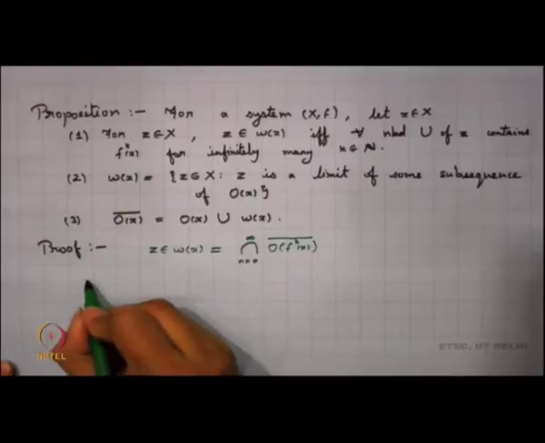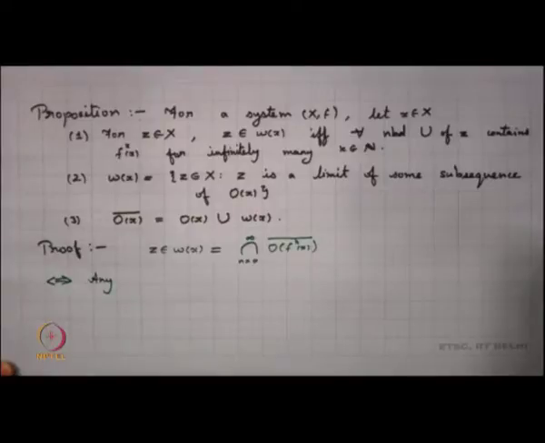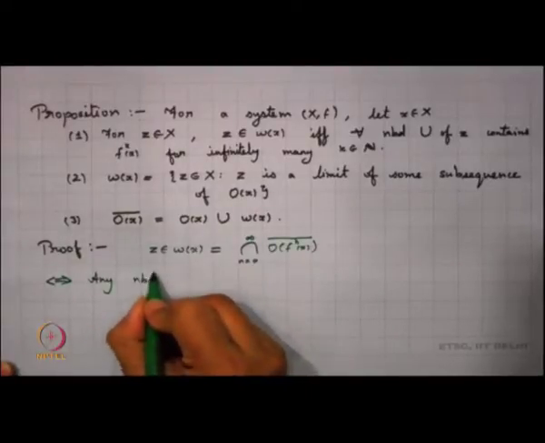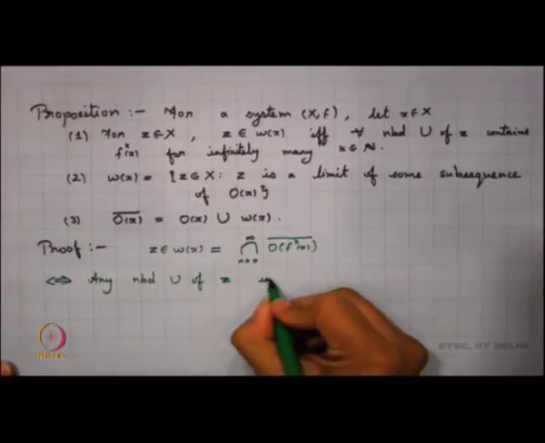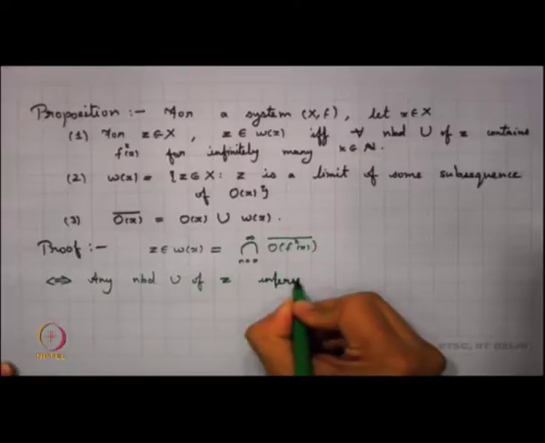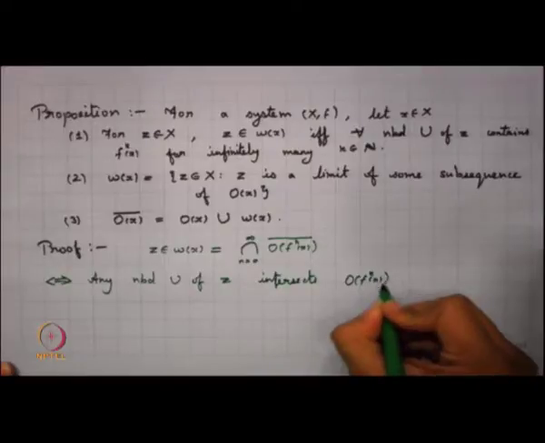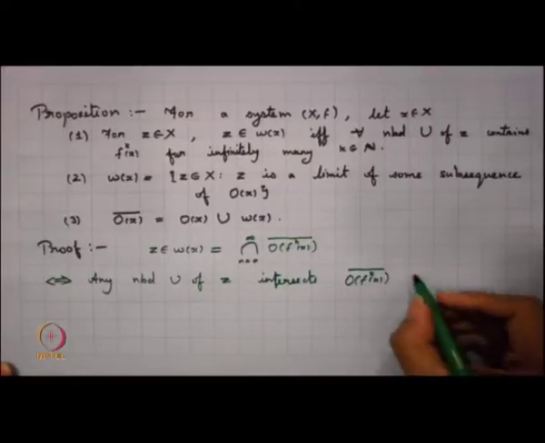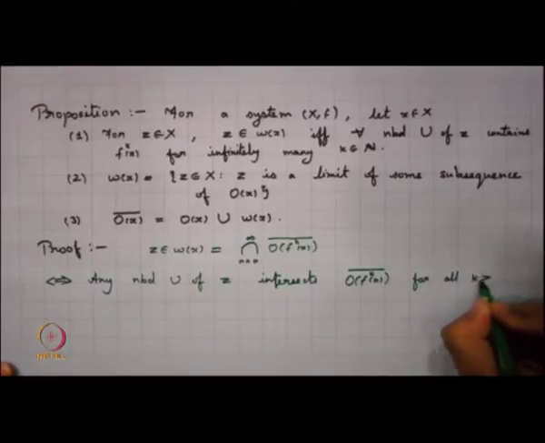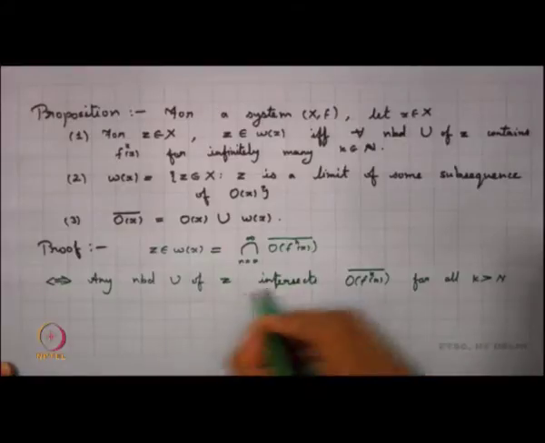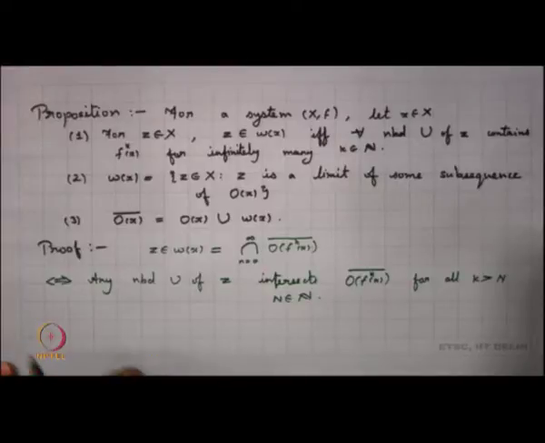That means any neighborhood U of z intersects the orbit closure of f^k(x) for all n. What does that mean?